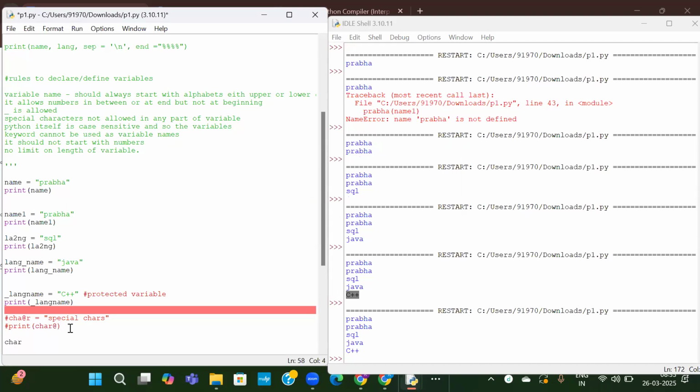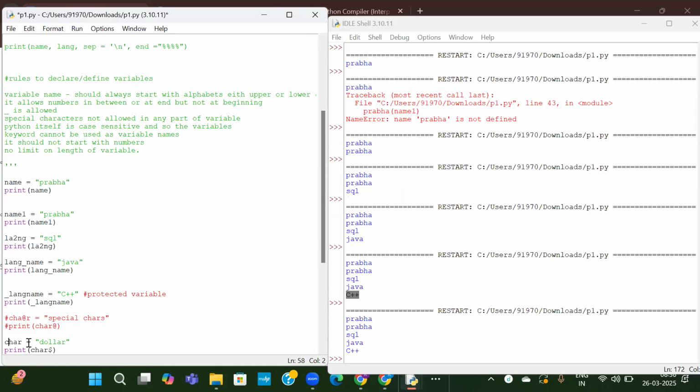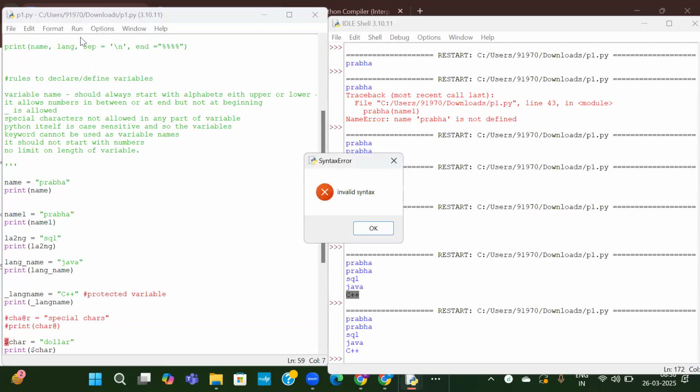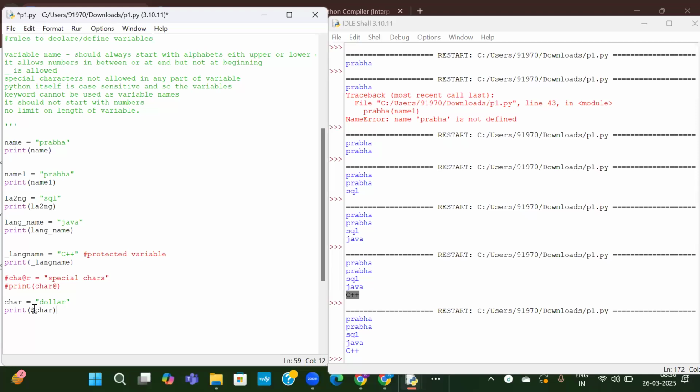Now use another symbol, dollar. Print char dollar. See here again it is giving invalid syntax. Let us try to use it at the beginning. Anywhere, any part of the variable, it is not allowed. Okay. Special characters are not allowed in any part of the variables.